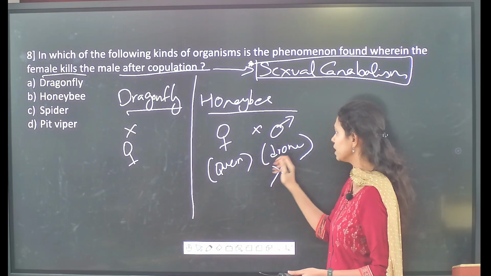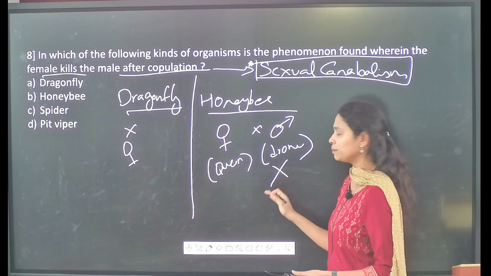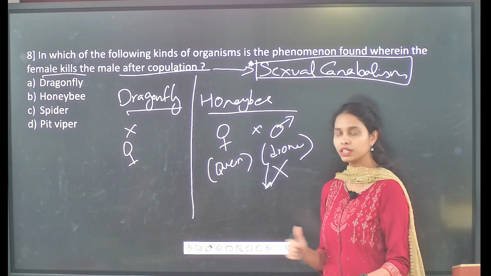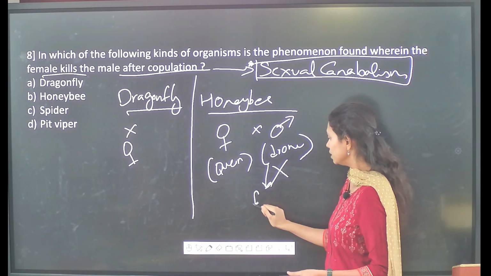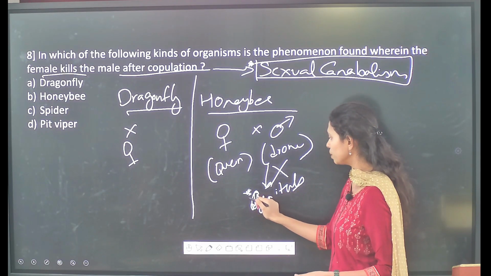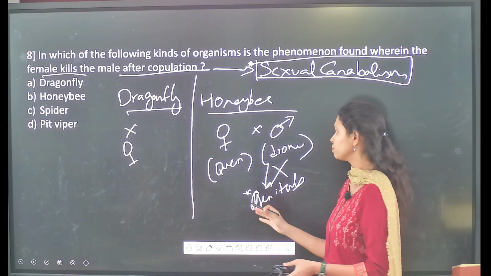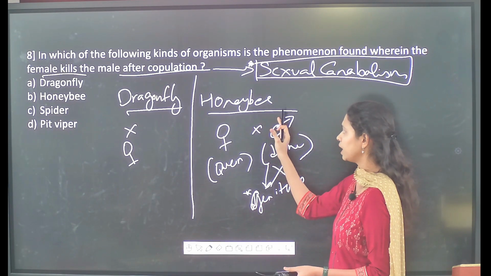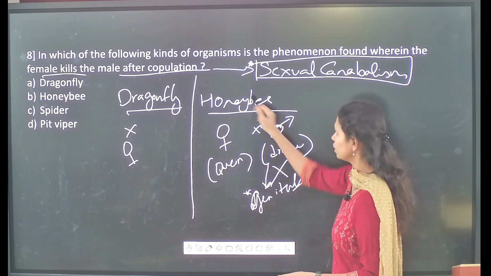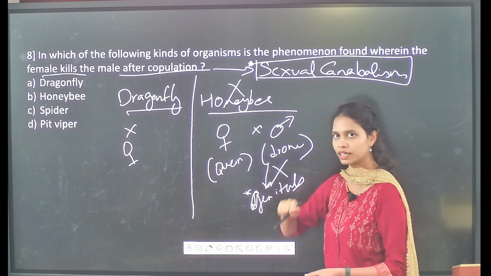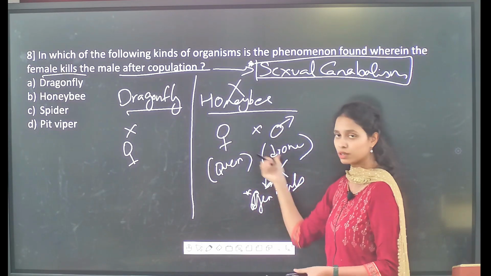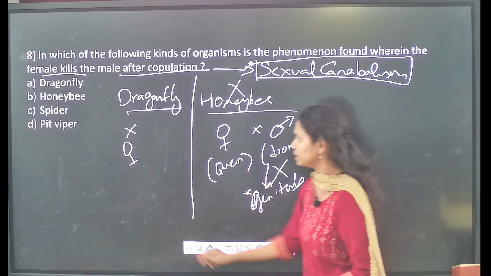It is because during the process of mating, the genitals of the male rip off. Because of this ripping off of the genitals during copulation, the males die, but it is not because the queen kills the male. So honeybees is an incorrect option. Though the male dies after the copulation, it is not the female that kills the male.